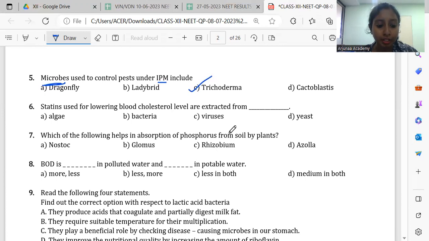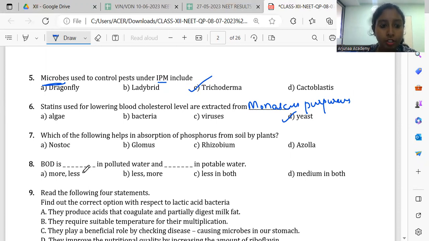Then sixth one. Statins used for lowering blood cholesterol are extracted from. The source, if you see, is Monascus purpureus. And this Monascus purpureus is yeast.